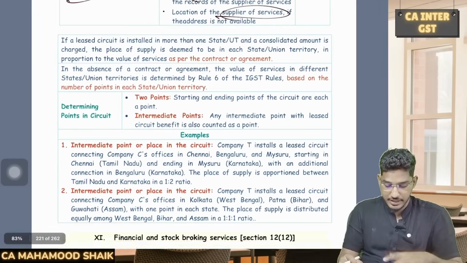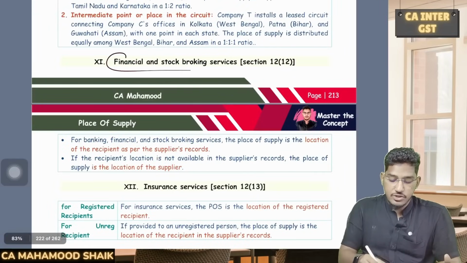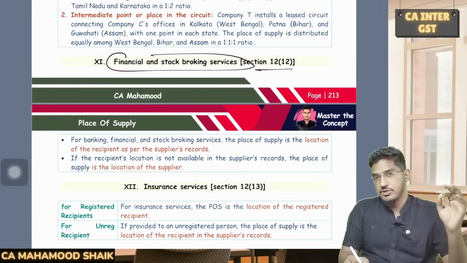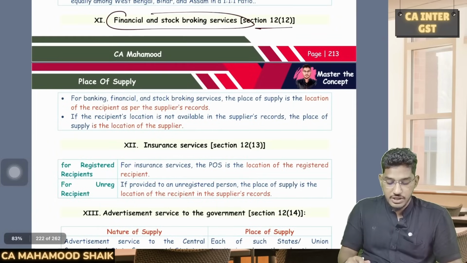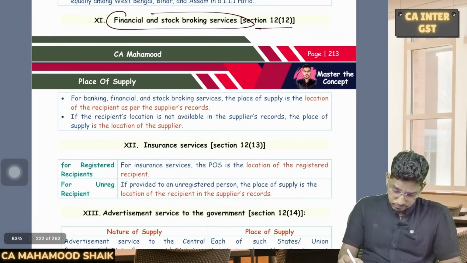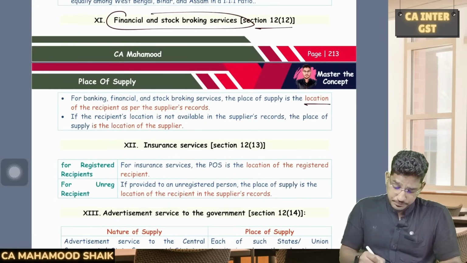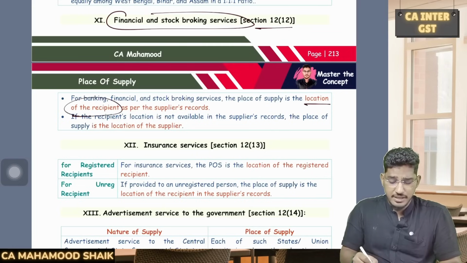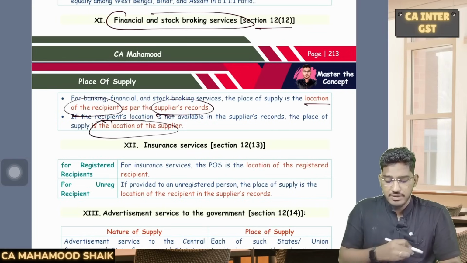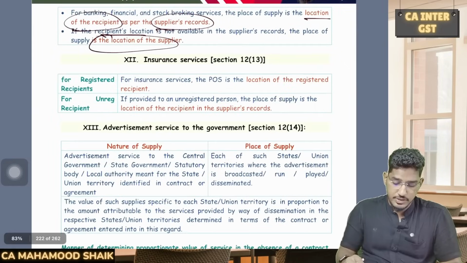Clear everyone? Right. Next, financing and stock broking services, which is addressed under 12 subsection 12. So in case of financial and stock broking services, if the location of the recipient is available in the supplier's record, location of the recipient. If the location of the recipient is not available, then the location of the supplier of the services.